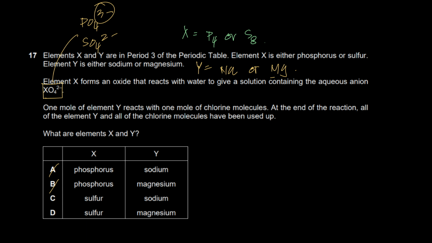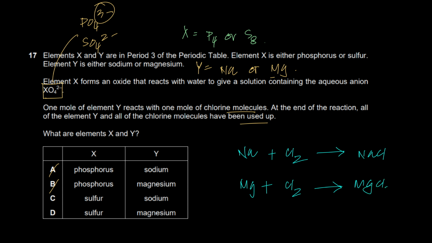And then it's saying 1 mole of element Y reacts with 1 mole of chlorine molecules. At the end of the reaction, all of element Y and all of the chlorine molecules have been used up. Let's see, sodium reacts with chlorine, gives you NaCl, right? And magnesium reacts with chlorine to give you what? MgCl2. Why MgCl2? Magnesium has a 2+ charge, Cl is 1-. For 1 magnesium ion, you need 2 chloride ions. If you balance this equation, you have 1 chlorine on the right, and 2 chlorines on the left. So I have to halve this. What should I multiply 2 with to get 1? X is equal to 1/2. So this is not the correct answer.